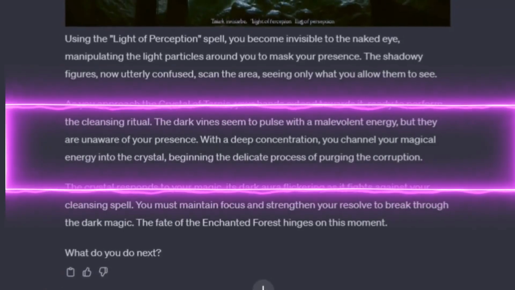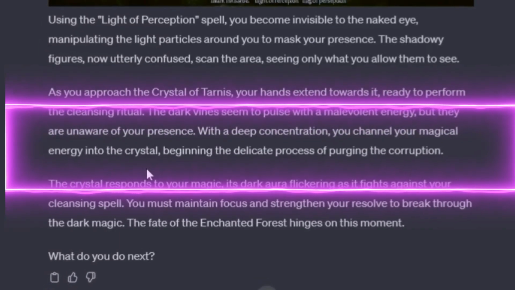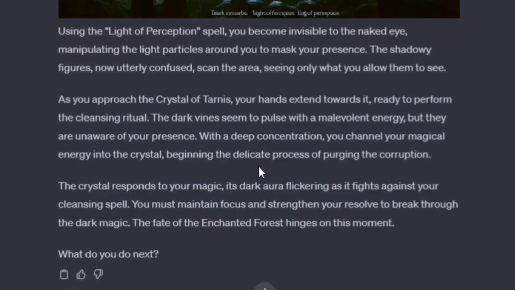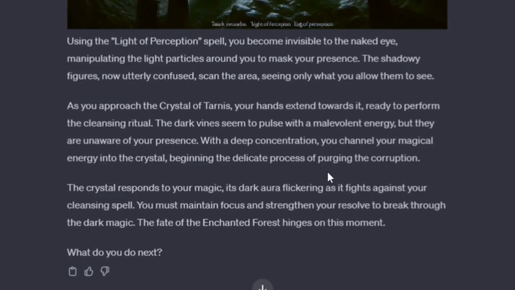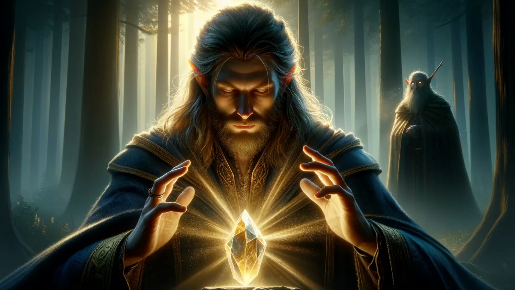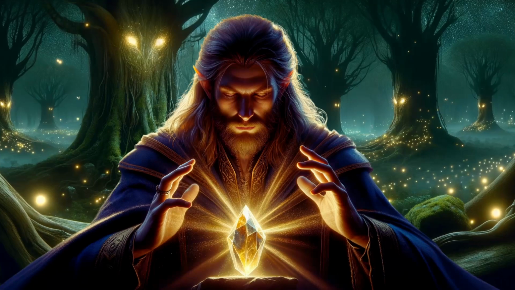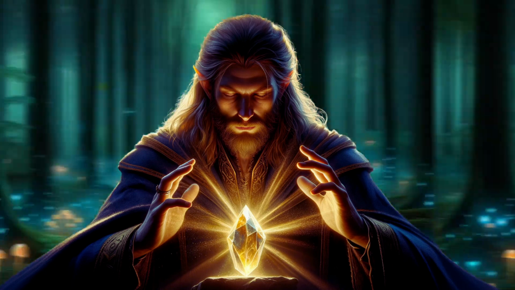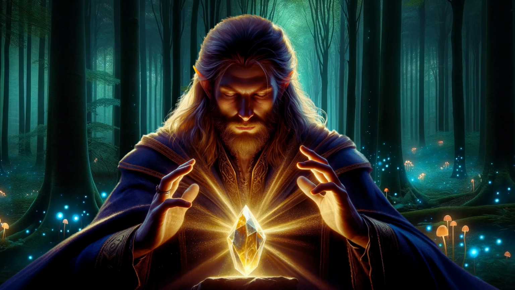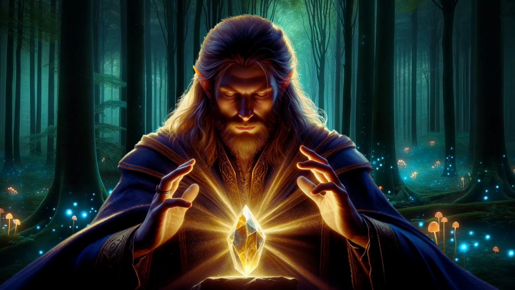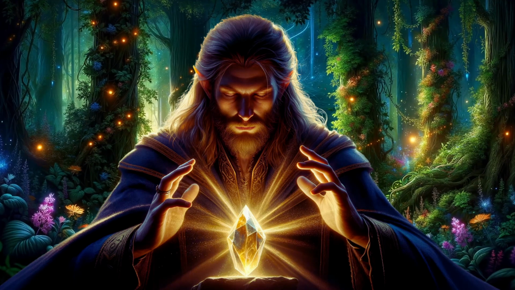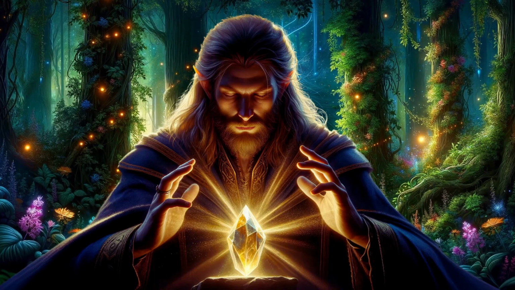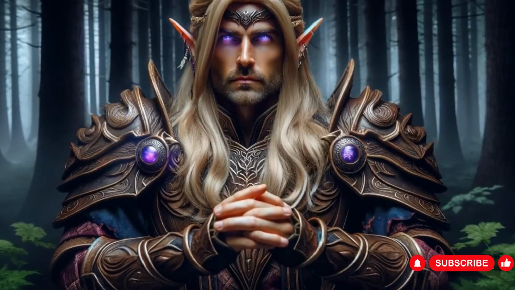With a deep concentration, you channel your magical energy into the crystal, beginning the delicate process of purging the corruption. The crystal responds to your magic, its dark aura flickering as it fights against your cleansing spell. You must maintain focus and strengthen your resolve to break through the dark magic. The fate of the enchanted forest hinges on this moment. What do you do next?